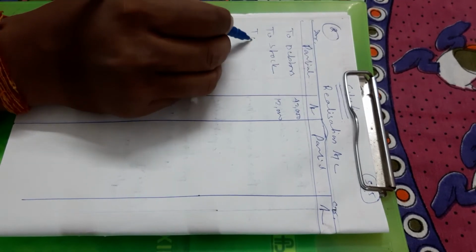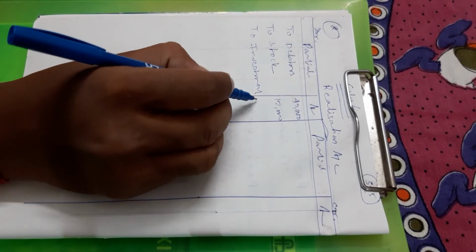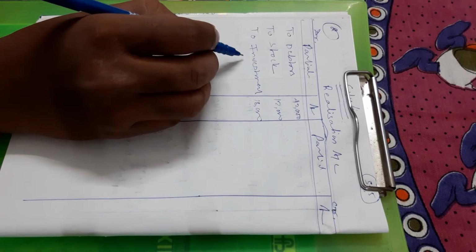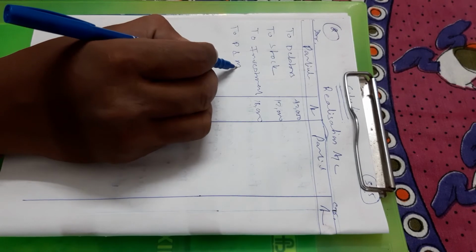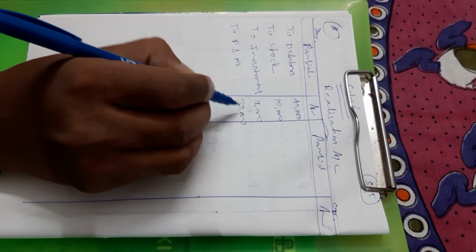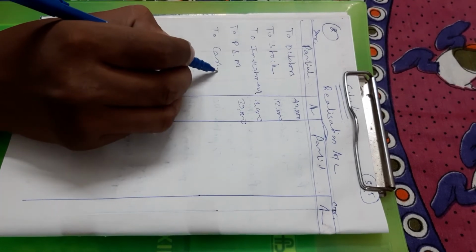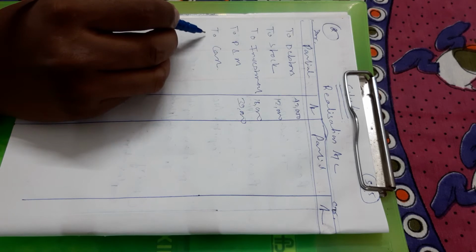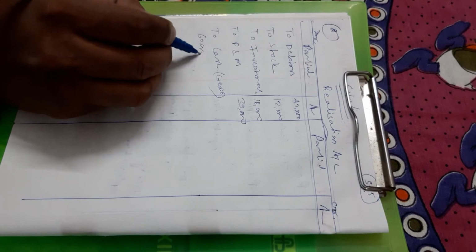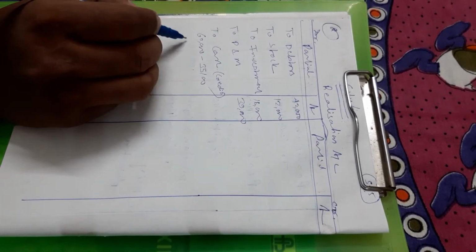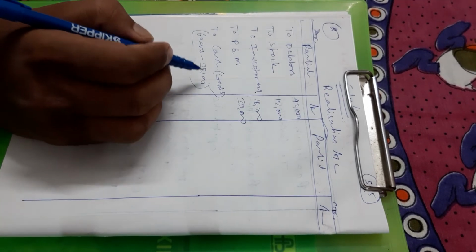To investment 18,000, to plant and machinery 39,000, given in the question. To cash account you will add up creditors: 60,000 was given in the question, and you will minus 35,100.